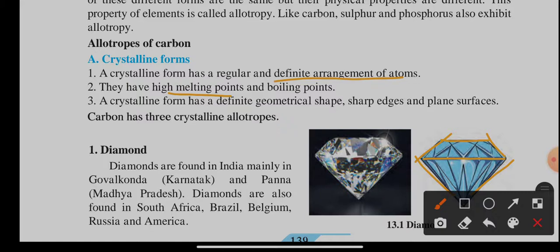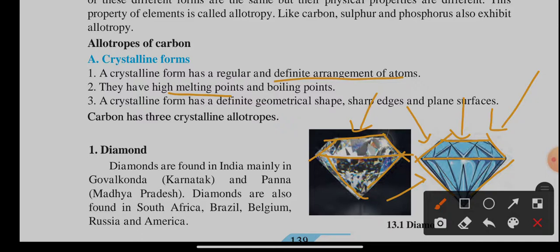A crystalline form has a definite geometrical shape. See the shape of the diamond, it has sharp edges and plane surfaces. On top of it, it is a plane surface. So it has plane surfaces, sharp edges, and geometrical shape.